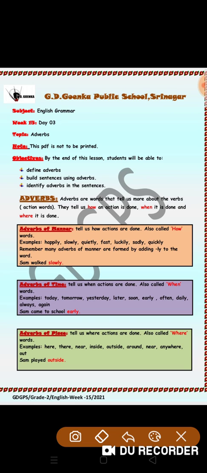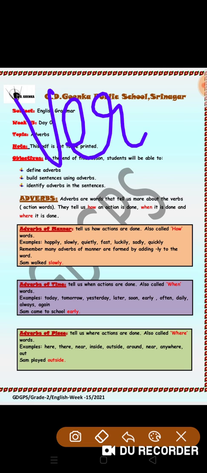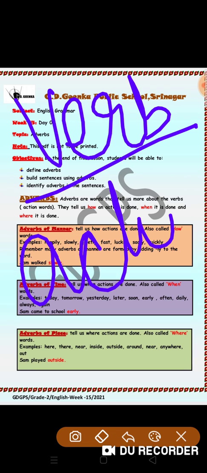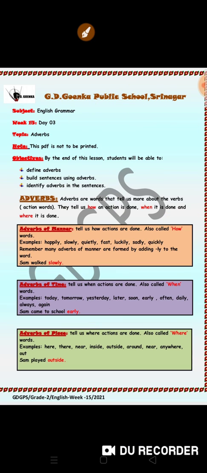In today's class, we are going to learn about adverbs. But before we start with the adverbs, let us all recall verb. Everybody knows what is a verb? Word that shows us an action. Verb, word that shows us an action is called verb. They're also called doing words.